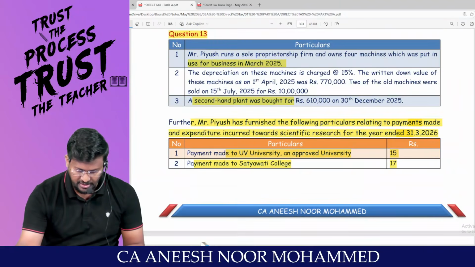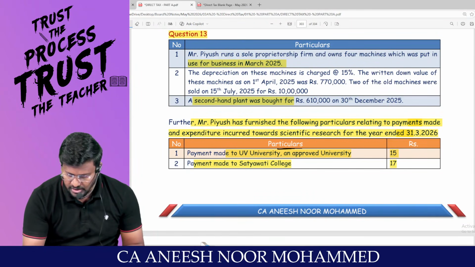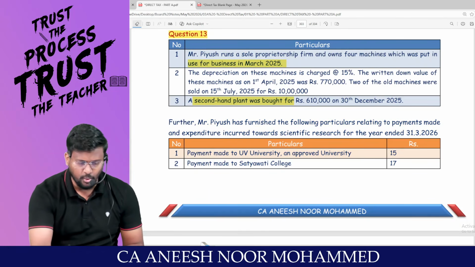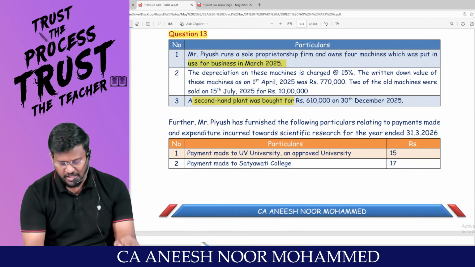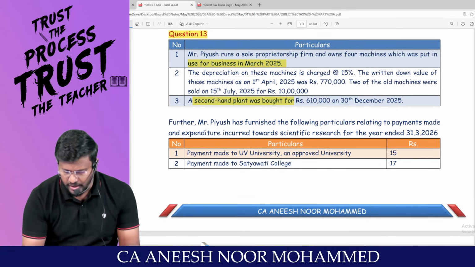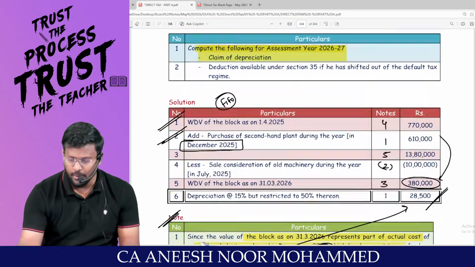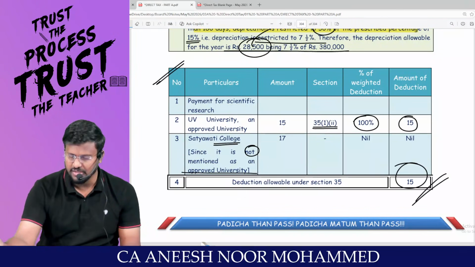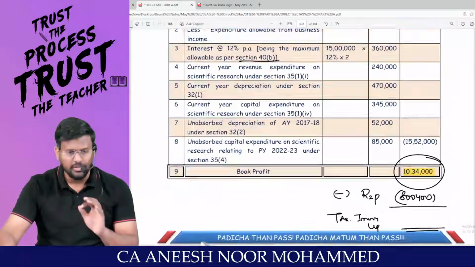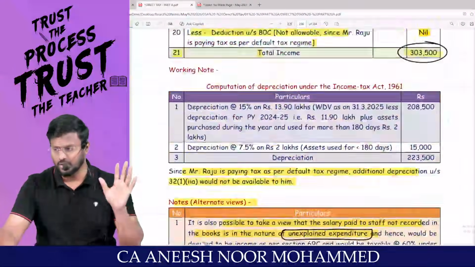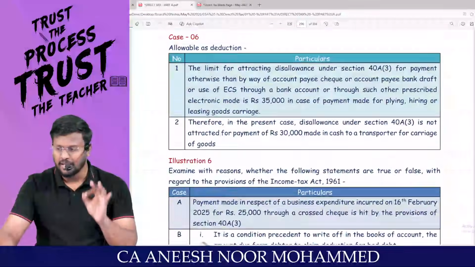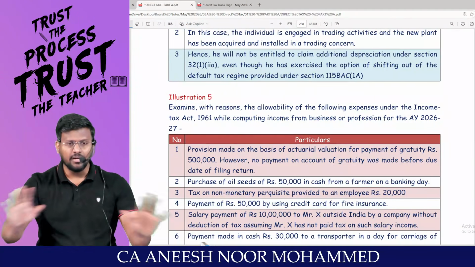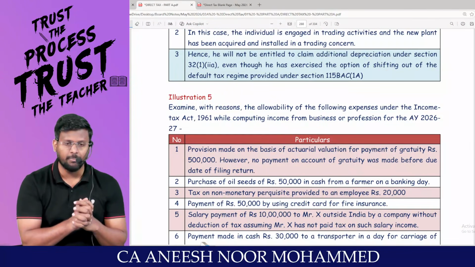Look at the question. They said that, look, payment to university, a dash university. Since the university is approved, you are entitled to claim deduction under section 35. Whereas payment to Satyavadi College, nothing said regarding the approval. You are not entitled to claim deduction under section 35. So the total deduction under section 35 is 15 lakh. With this, all the book back questions of the chapter profits and gains of business or profession come to an end. We are done with the chapter PGBP.